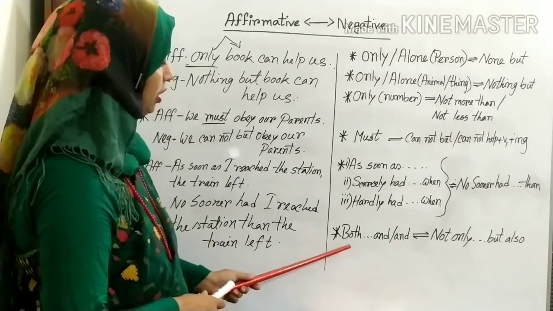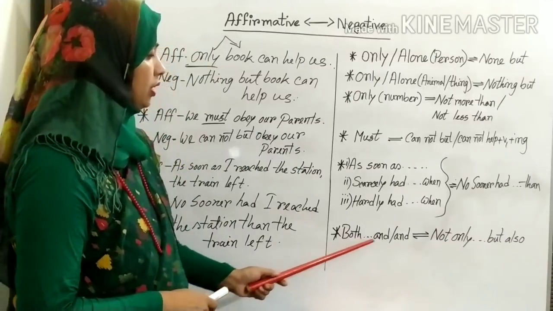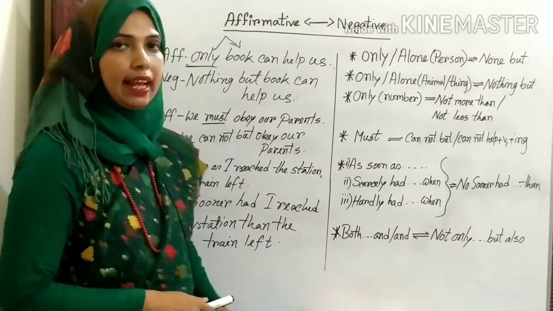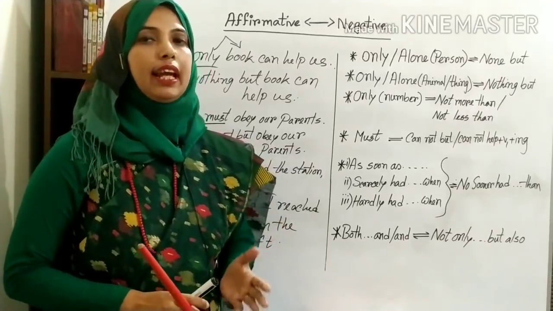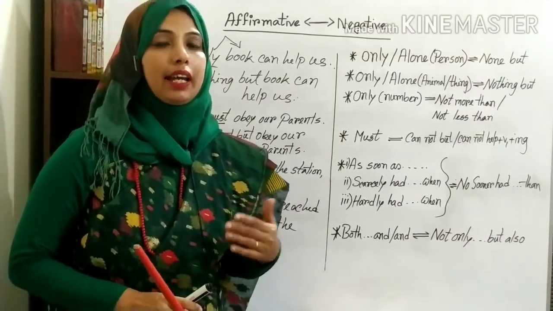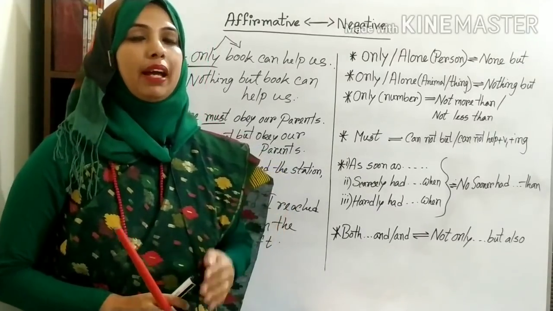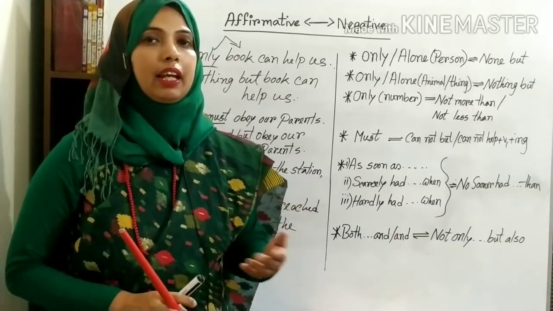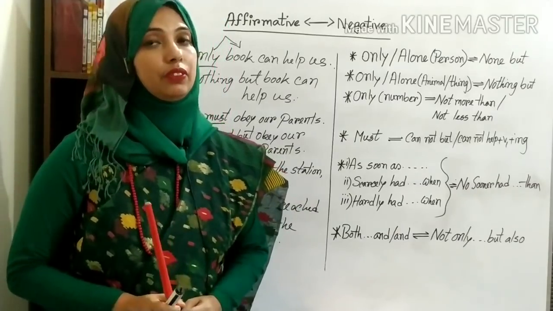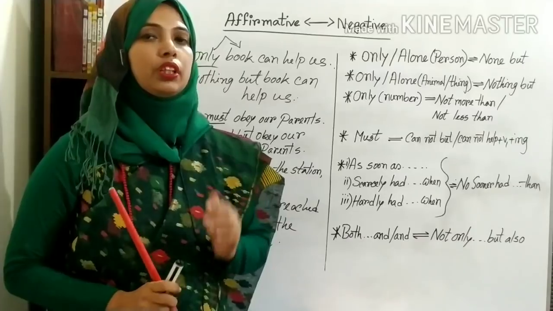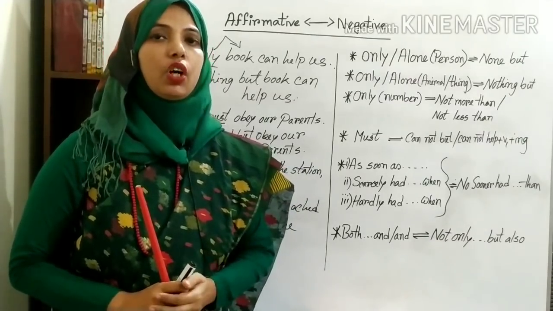Now looking at the next. In affirmative sentence, if you find both and or only and, in negative sentence you can write with not only and but also. That means I am telling the sentence, suppose both Karim and Hassan will help us. Okay, in negative sentence what will you write? Instead of both you will write not only Karim but also Hassan will help us.